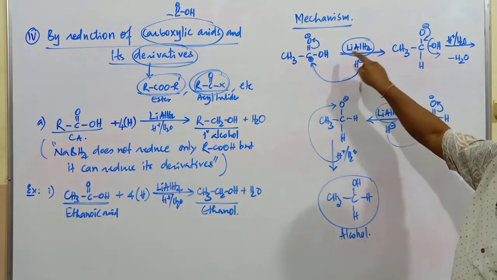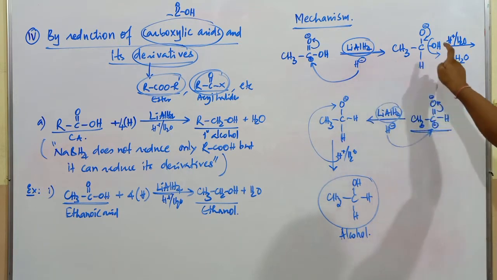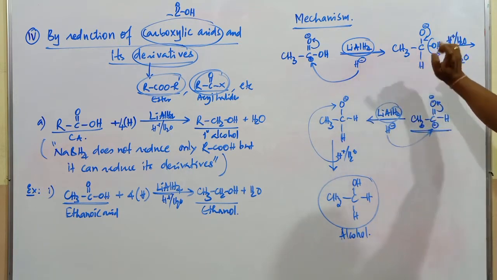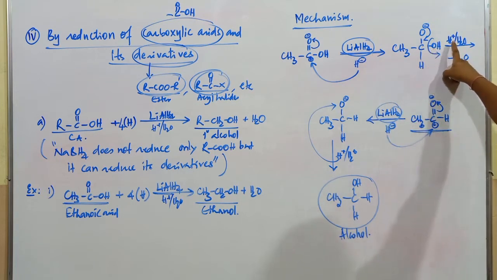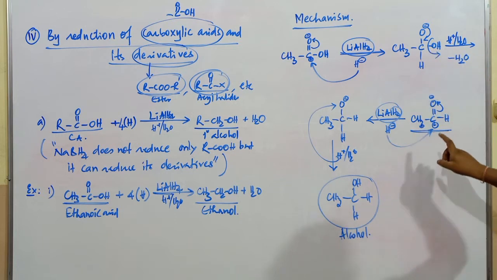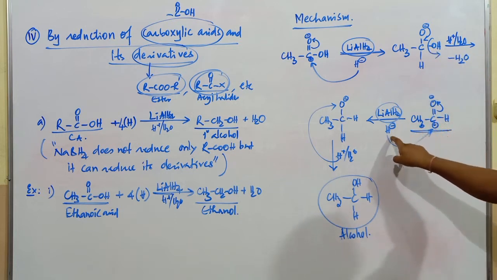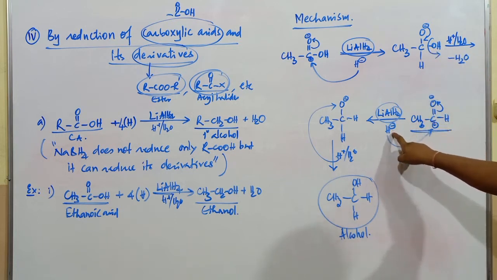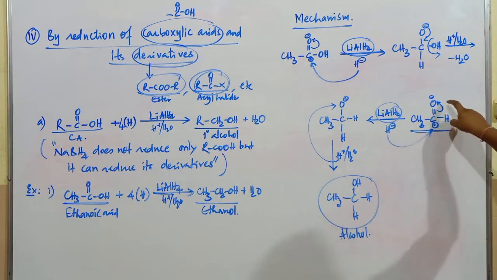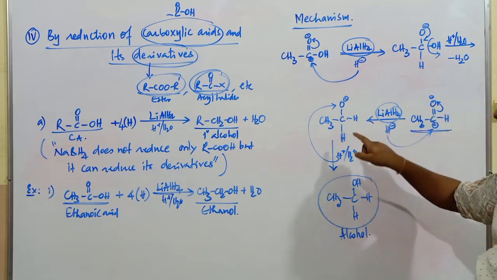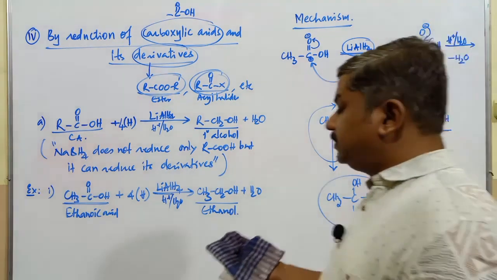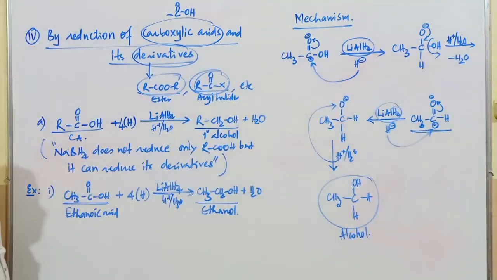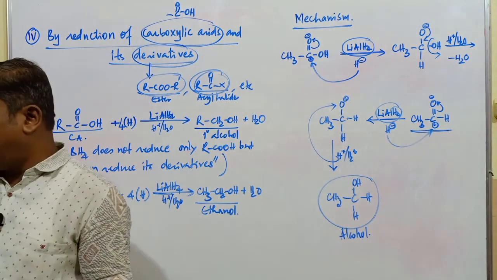Ethanol. First, it is reduced in presence of lithium aluminium hydride to form an anion, that is, an oxygen atom carrying negative charge. The OH group is a better leaving group that will be eliminated in presence of H plus as H2O. Formation of aldehyde takes place. Again lithium aluminium hydride attacks, that is, the hydride ion attacks the carbon atom. Because of shifting of the pi electrons, it forms an anion, which on hydrolysis gives rise to what? The respective alcoholic compound. So this is the brief mechanism which takes place in the reduction of carboxylic acid into respective alcoholic compounds.